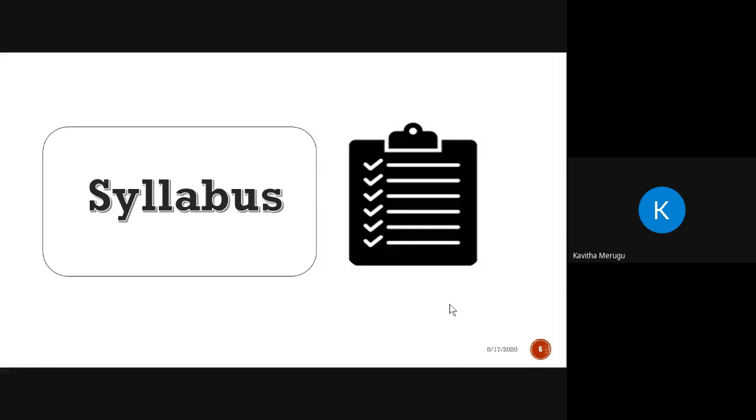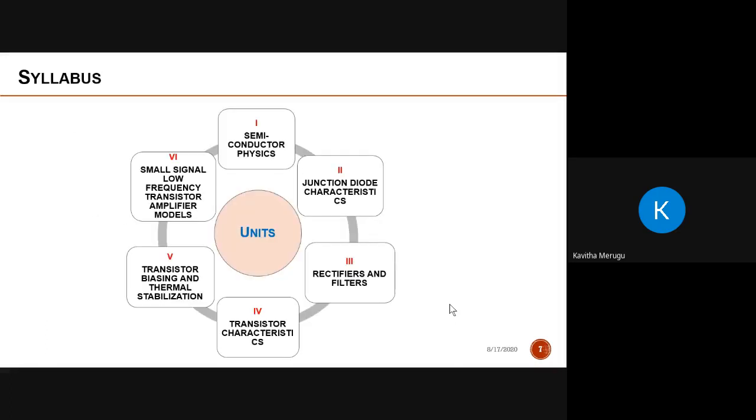Now let us see the syllabus before we start our class. You'll basically have 6 units. Unit 1 deals with semiconductor physics. Unit 2 deals with junction diode characteristics. Unit 3 deals with rectifiers and filters. Unit 4 is about transistor characteristics. Unit 5, transistor biasing and thermal stabilization. And the last unit deals with small signal low frequency transistor amplifier models.